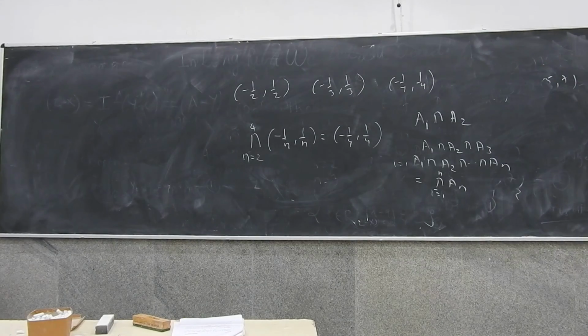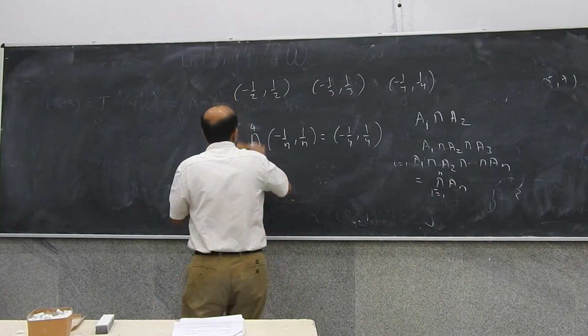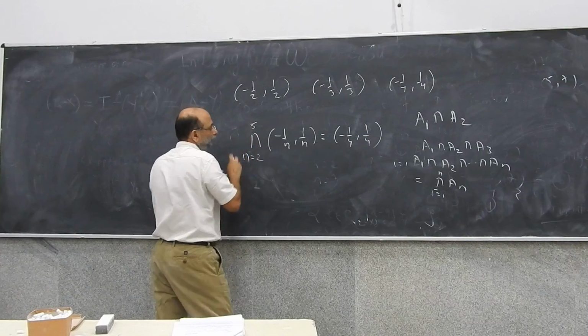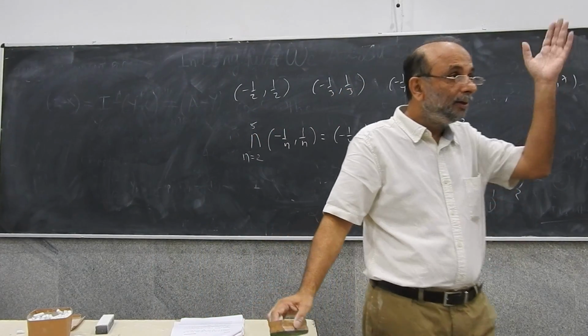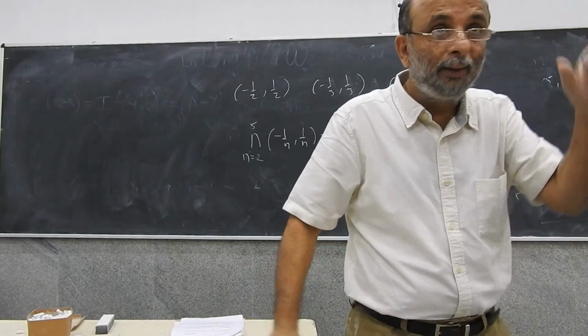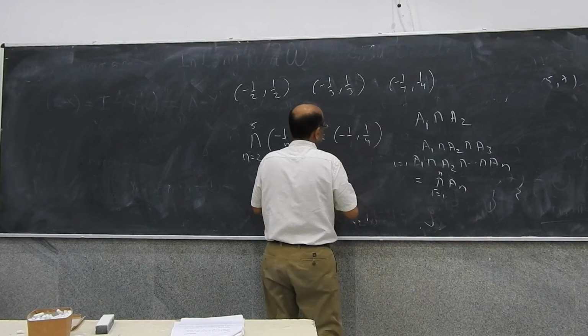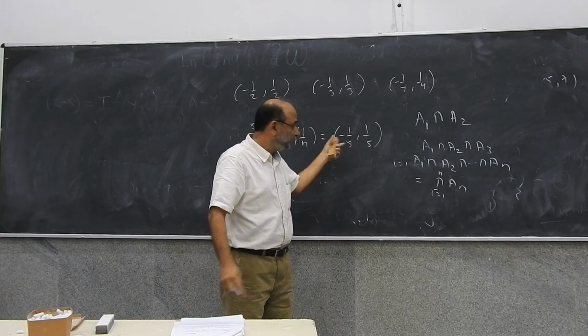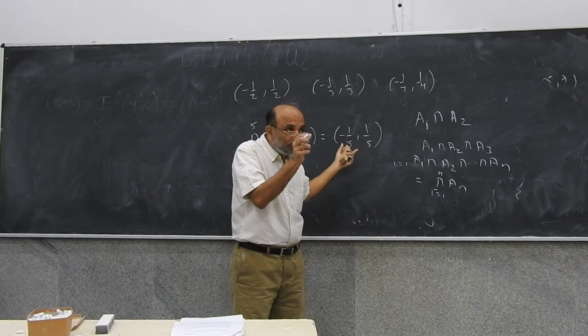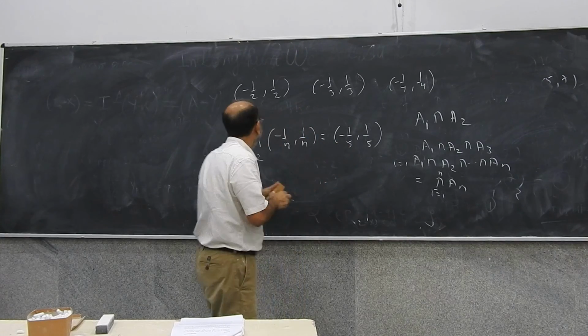Minus 1/4 to plus 1/4 is the interval (-1/4, 1/4). So now instead of 4 here, I put 5. What would that say? Minus 1/5 to plus 1/5, right? So what's happening to this set? It's getting smaller and smaller and smaller.